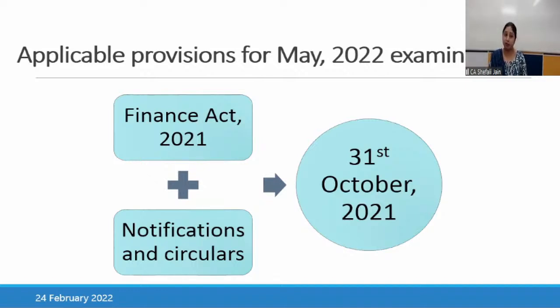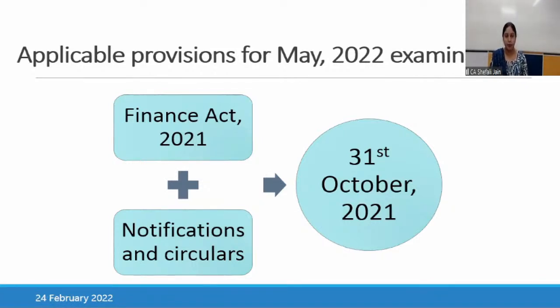They became effective after that date. So only those amendments which became effective till 31st October. This is the date which you have to keep in mind, 31st October 2021. And in these classes, Deepak will definitely take care that the position of law amended up to 31st October 2021